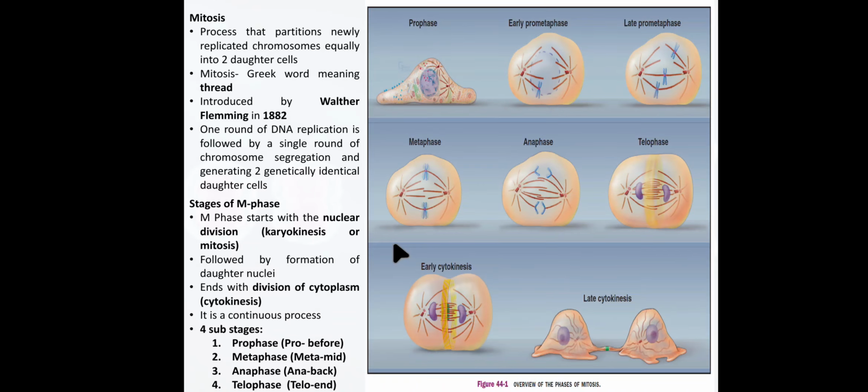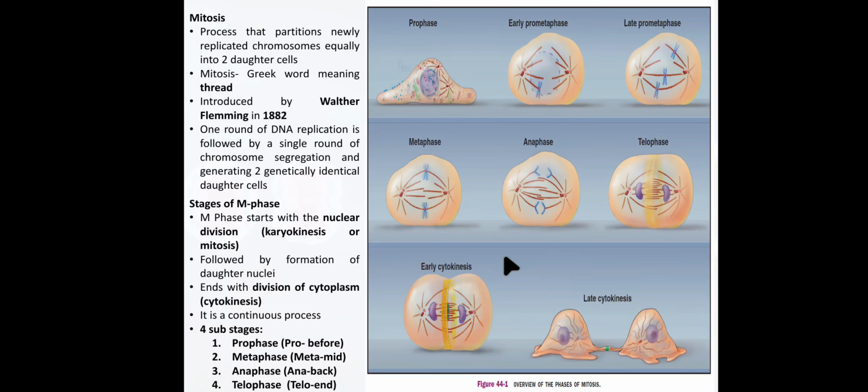Mitosis is a process that partitions newly replicated chromosomes equally into two daughter cells. Mitosis is derived from the Greek word meaning thread. It was introduced by Walter Fleming in 1882. One round of DNA replication is followed by a single round of chromosome segregation, generating two genetically identical daughter cells.